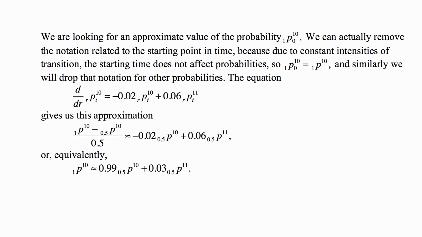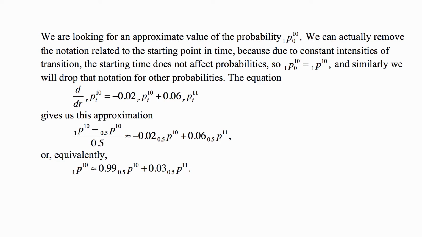So the equation, that is one of those 9 equations that has 1 0 in it, looks like this, and that gives us an approximation that if we go backwards from 1 to 0.5, and the step from 1 to 0.5 is of length 0.5, and we have this difference quotient, that tells us that the derivative at 0.5 can be approximated this way, but the derivative at 0.5 is given by the Kolmogorov-Forward equation as the right-hand side.